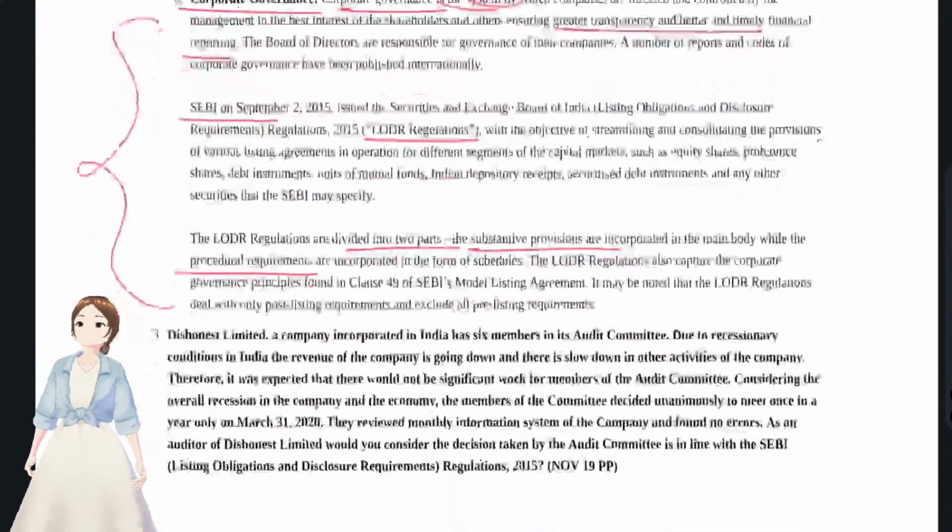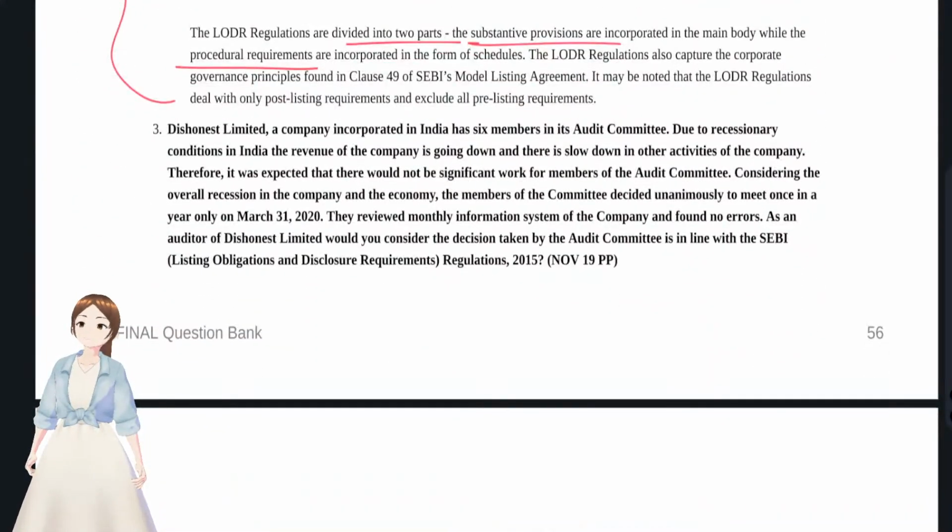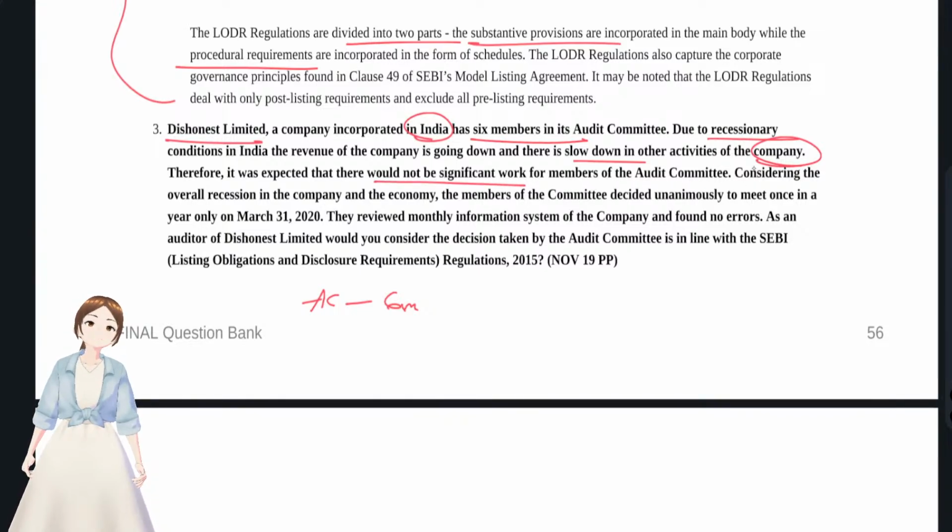And now we'll move on with our next question, that is question number 3. D Limited, a company incorporated in India, has 6 members in audit committee. Okay, audit committee, 6 members. Due to recessionary conditions in India, the revenue of the company is going down. Okay, there's a slowdown in activities of the company. Therefore it was expected that there would not be any significant work for the members in the audit committee. Considering the overall recession, the members unanimously decided to meet once in a year.